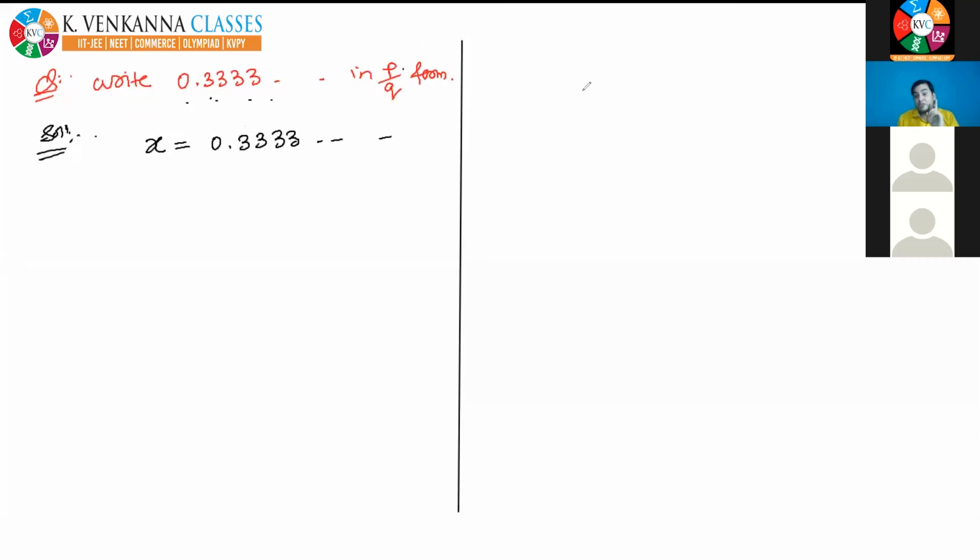Now there must be two precautions. Remember, one precaution is that after the decimal only repeating numbers must be there. Here the first condition is fulfilled. After the decimal there are only repeating numbers. 3 is repeating, so only 3 is there. The second thing is that we need two such numbers.